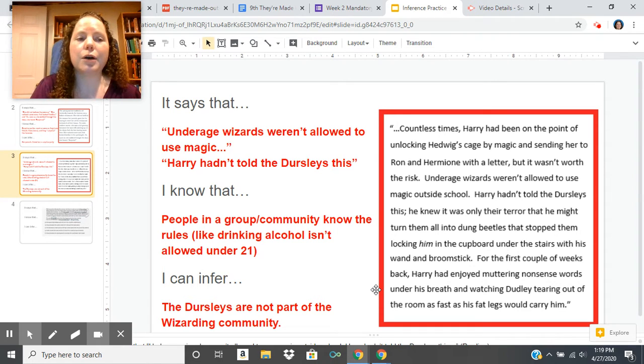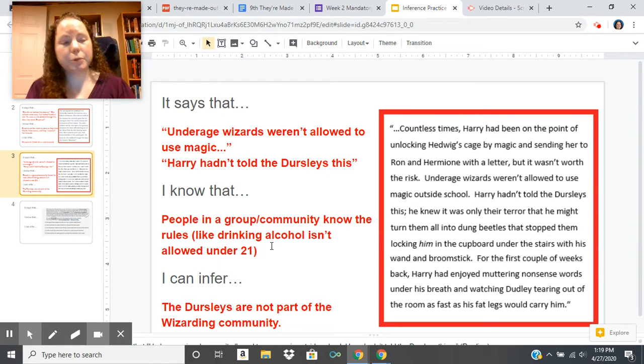Okay, so I need to make an inference in this passage. It's not going to be about the whole passage, just part of it. So I'm going to narrow in on what I'm figuring out using my schema. And this is something, again, readers do naturally, so you're going to have to slow down your thinking a little bit to break it down for me. I noticed it said that underage wizards weren't allowed to use magic, and that it says Harry hadn't told the Dursleys this. Now I need to connect my background schema to that.